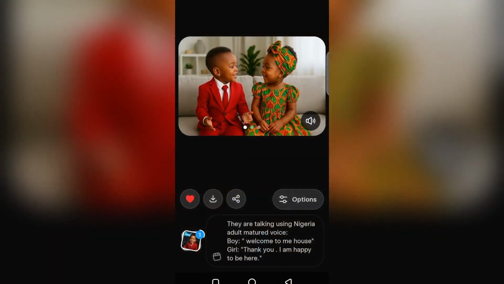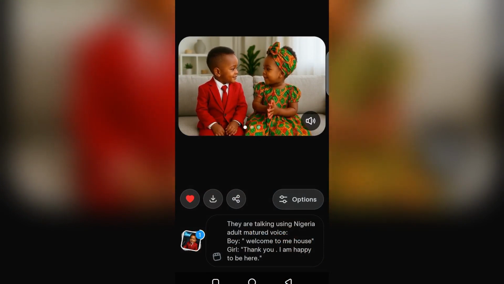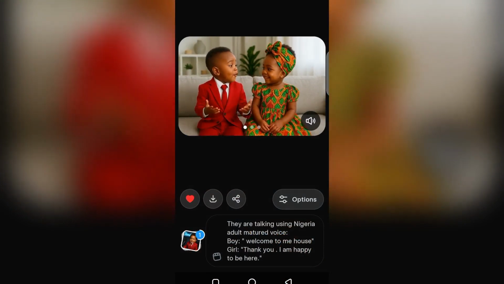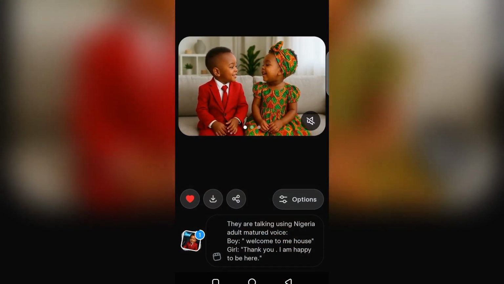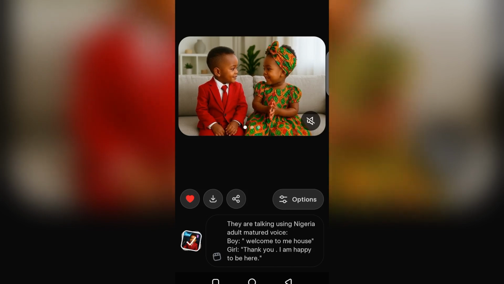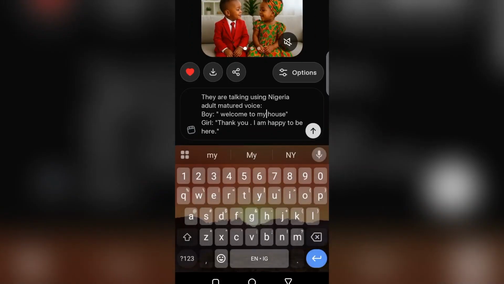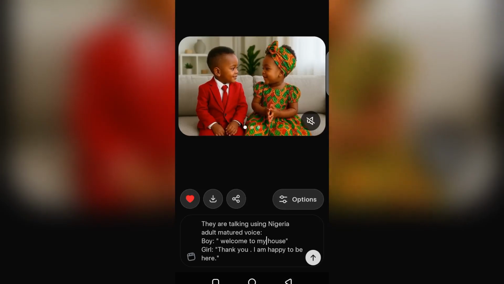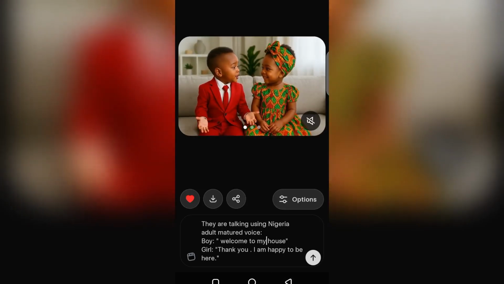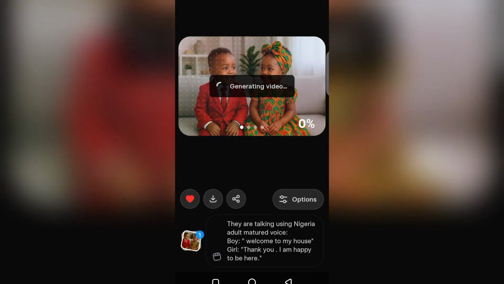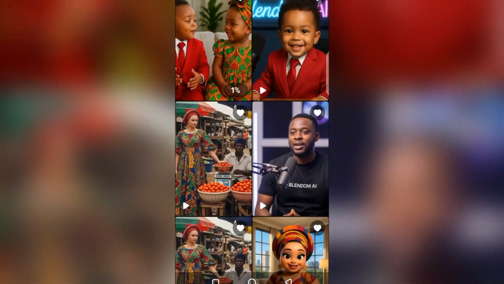Let's check this one again. Welcome to me house. Thank you, I am happy to be here. Okay, nobody reminded me that I actually typed welcome to me house instead of welcome to my house. So that mistake was for me, and that is why it is doing that. So guys, this is how to use this one. We redo it, and then I'll go back and tap again.